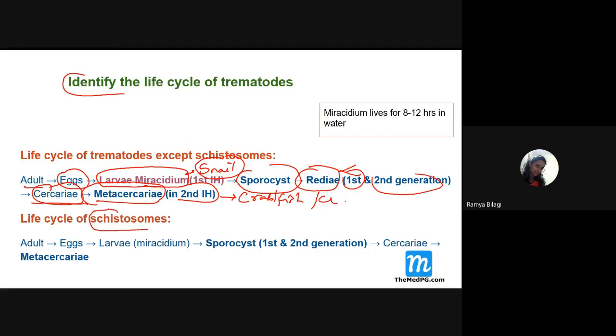Whereas in schistosome, what will happen? The egg hatches into miracidium, which is common to both, and this miracidium develops into sporocyst. Here the sporocyst develops into first and second generation, and further develops into cercariae. So what is missing over here? Redia. So redia is missing over here, and then the cercariae will further develop into metacercariae.